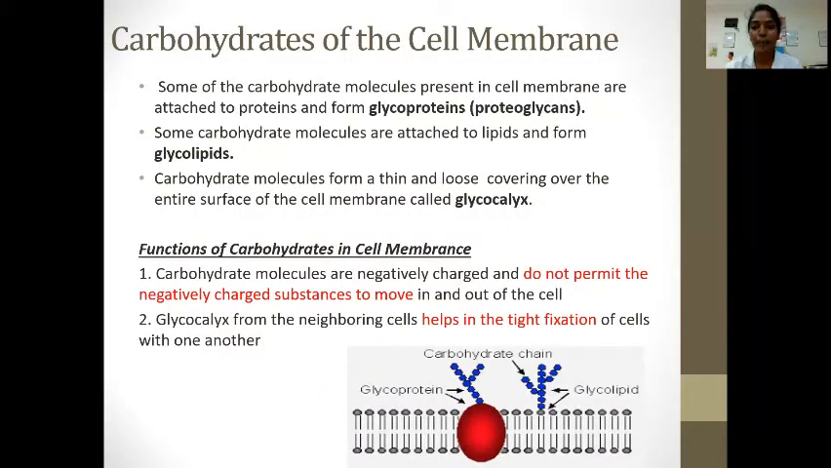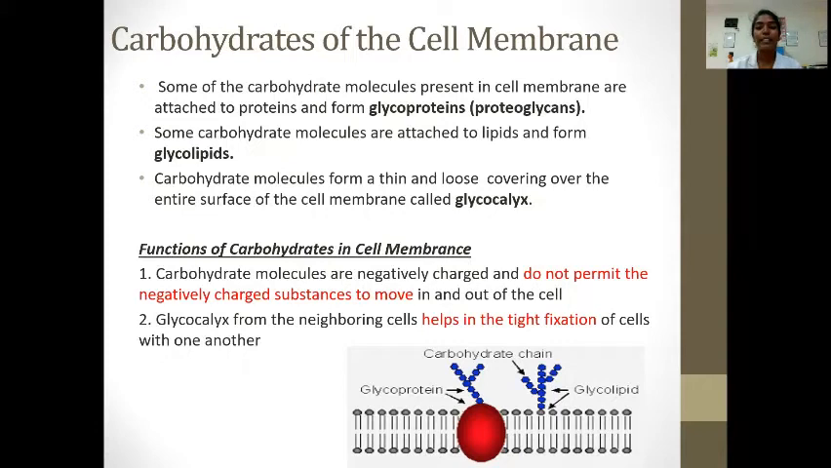Carbohydrates of the cell membrane. Some of the carbohydrate molecules present in the cell membrane are attached to the proteins and form glycoprotein. This is otherwise called a proteoglycan. Some carbohydrate molecules are attached to lipid and form glycolipid. Carbohydrate molecules form a thin and loose covering over the entire surface of the cell membrane called the glycocalyx.